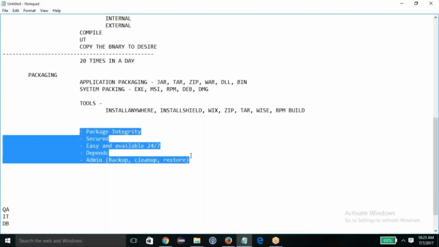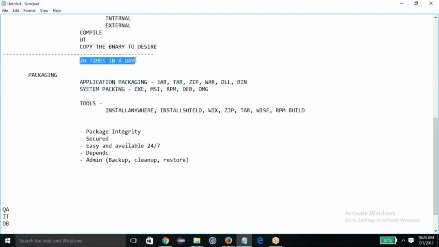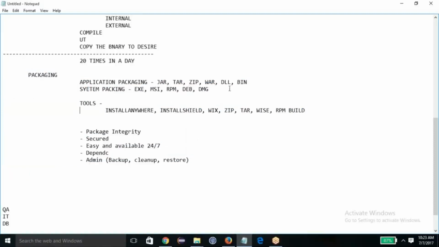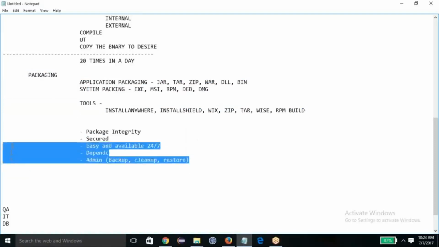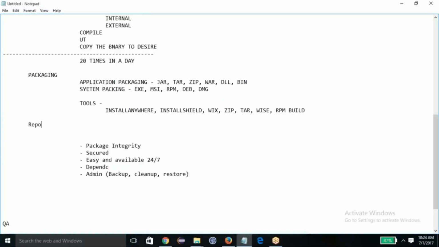So how can you do all this? Remember, using this packaging process you are generating 20 packages in a day. That means in 30 days you are generating around 600 packages, and that is only for one project. If an organization has multiple products, that is a hell of a lot of packages. So you have to store the packages in some system which has all these capabilities, and this is just a small list of them. When you talk about storing packages, you have a repository management system.